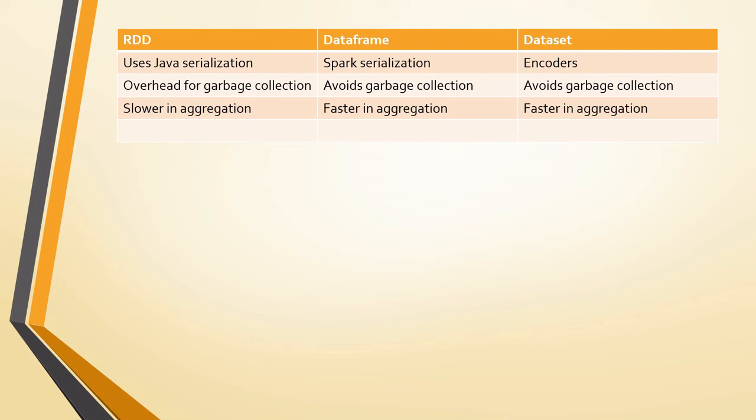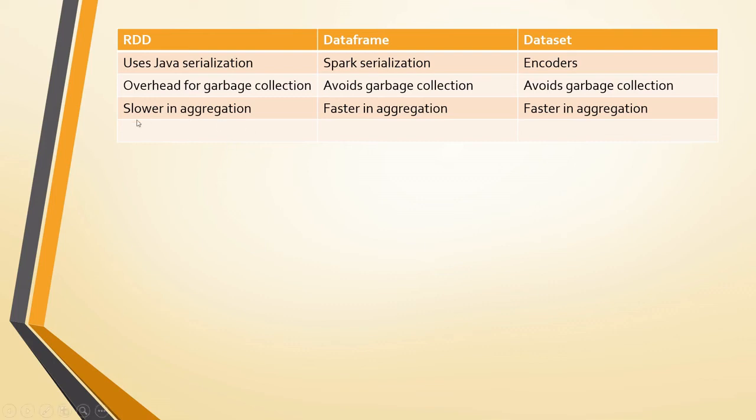Also, the main advantage of Dataset compared to the others is that Tungsten will take care of the serialization. The off-heap data serialization we have discussed will be done by Tungsten. Because of that, it will not have any garbage at all, so it is much quicker than the other two.